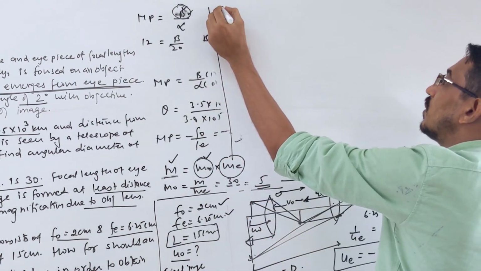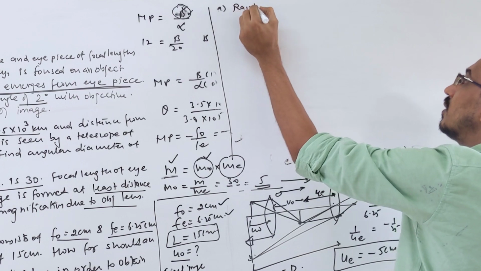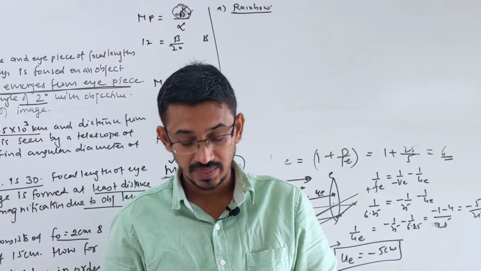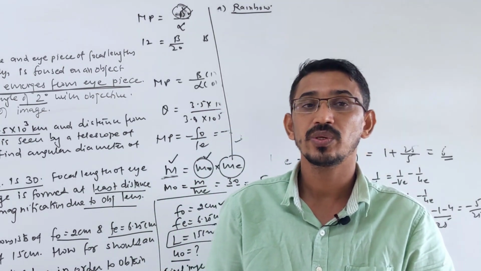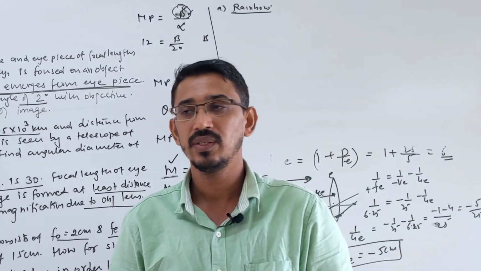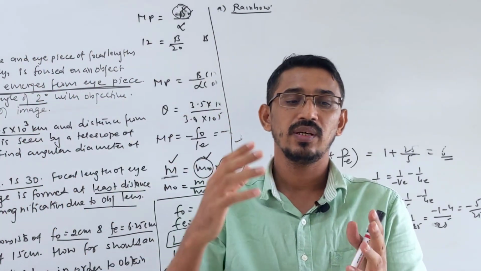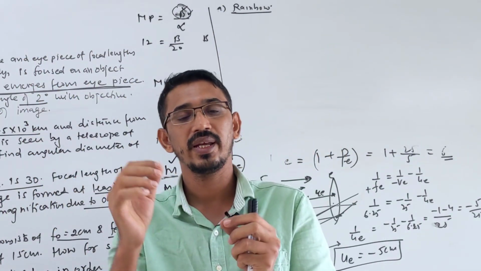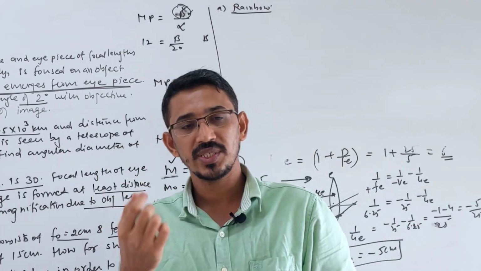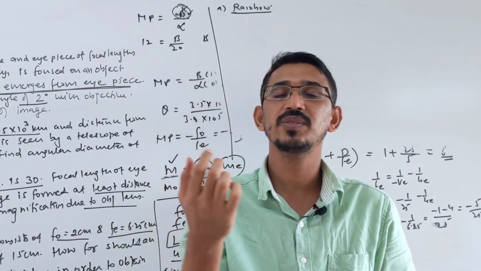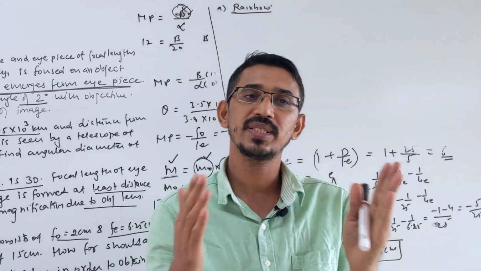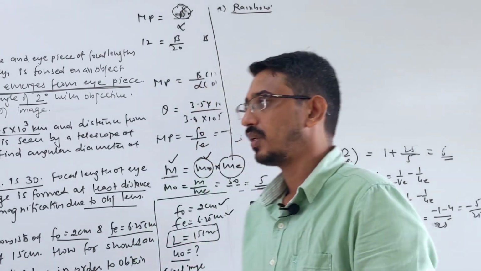One phenomenon is rainbow formation, right? After the rain or drizzling, when the rain is gone, you see rainbows. Rainbow happens due to dispersion of the light and reflection of the light. When light comes from the sun and enters water molecules in air, this water molecule is just like a lens or a prism. It will disperse the light and reflect light also. So light will be separated into 7 colors that we see as a rainbow.